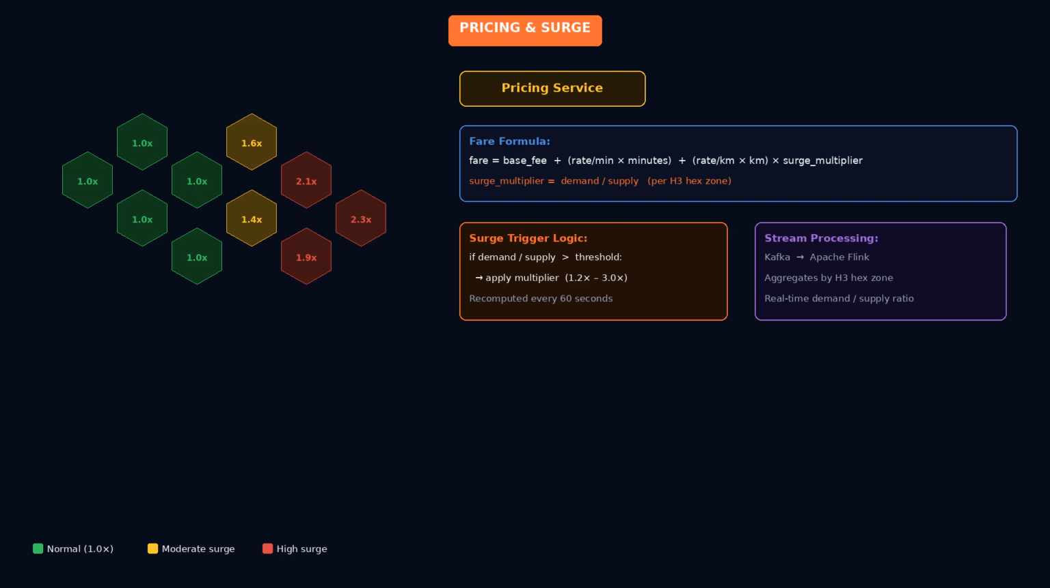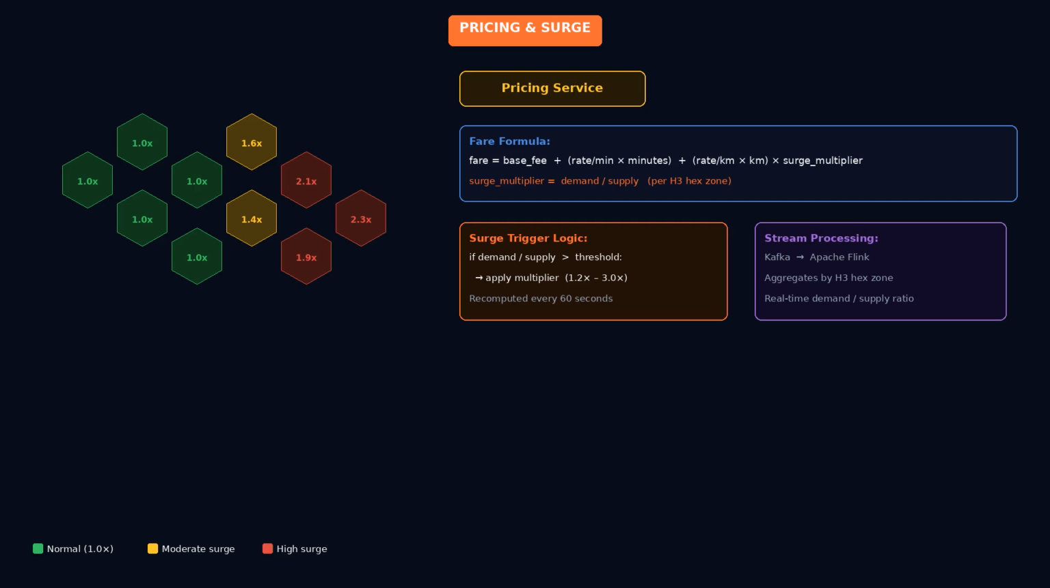When demand in an area significantly exceeds supply, Uber applies a surge multiplier. The pricing service monitors the ratio of active ride requests to available drivers, aggregated by geographic zone. Uber calls these hexagonal zones, computed with a library called H3. When demand to supply in a zone exceeds a threshold, the multiplier kicks in.